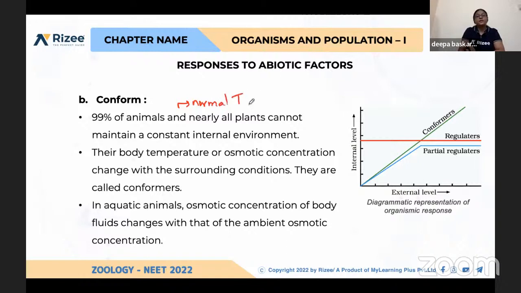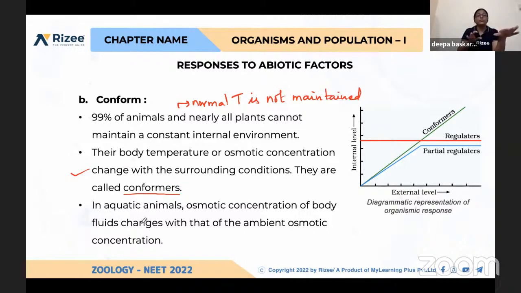Normal temperature is not maintained. So they will keep on changing their temperature based on the environmental conditions. Okay. And again, their body temperature or osmotic concentration changes with the surrounding conditions. So these organisms are called conformers. So I think now you can differentiate what regulators are.